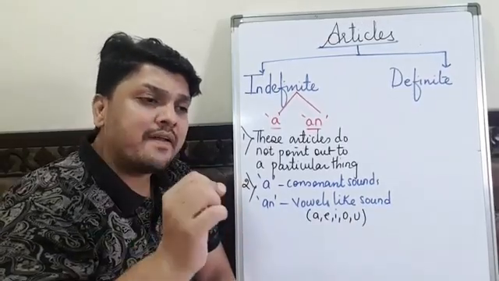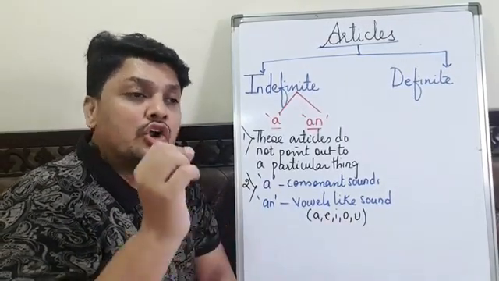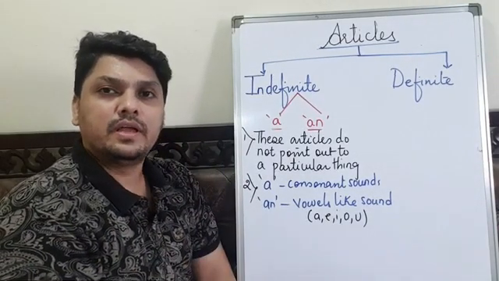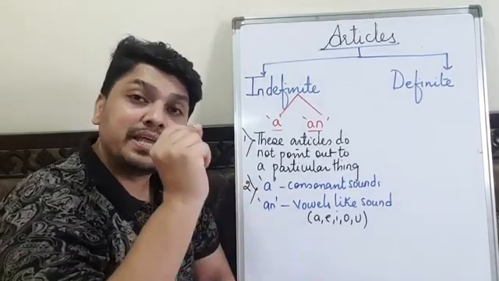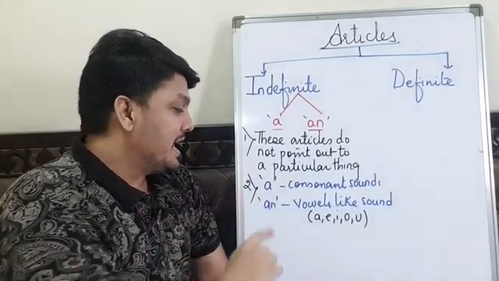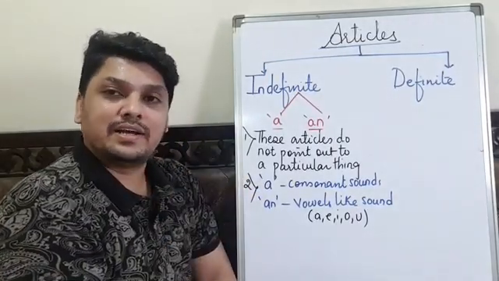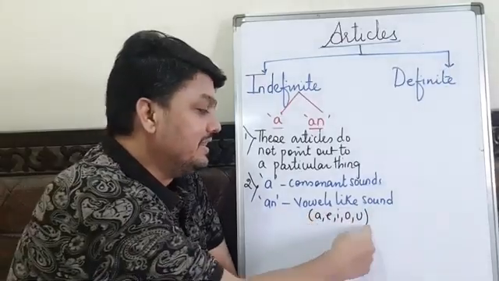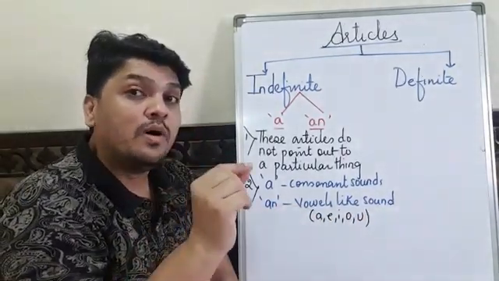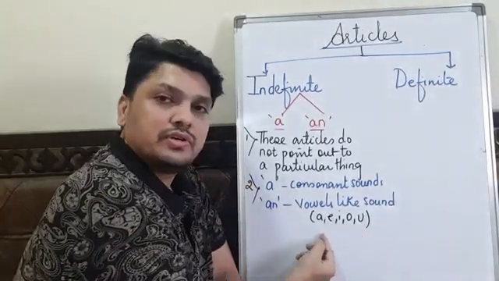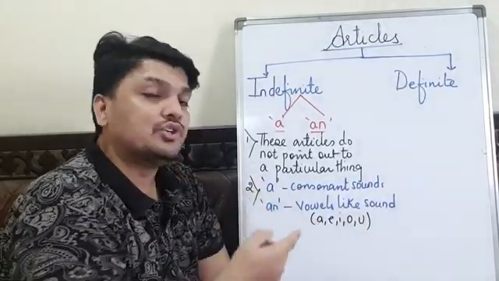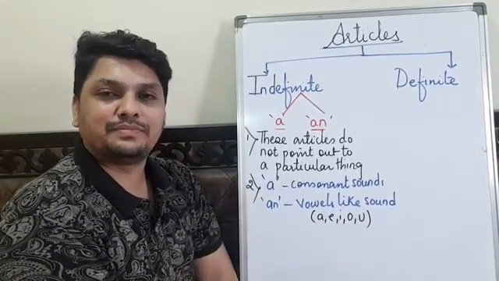Students, this is a very important thing I am telling. Do not use A or AN before plural nouns. It must be used before singular noun and it should be common. A is used before consonant sounds like B, D, other than these letters. AN is used before vowel-like sounds. Students, these are the sounds: A, E, I, O, U. AN is used before vowel-like sound.